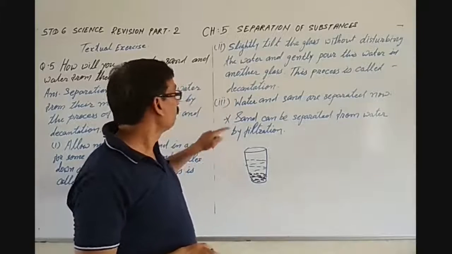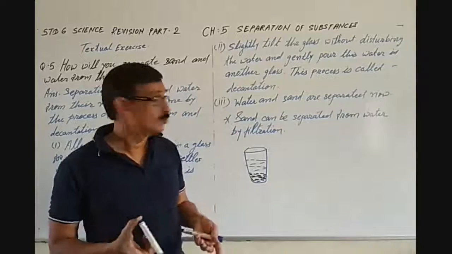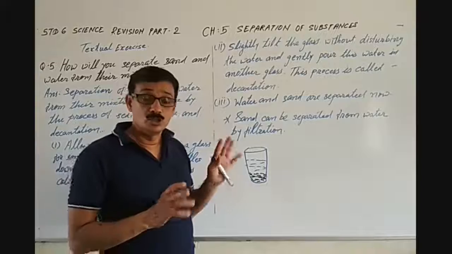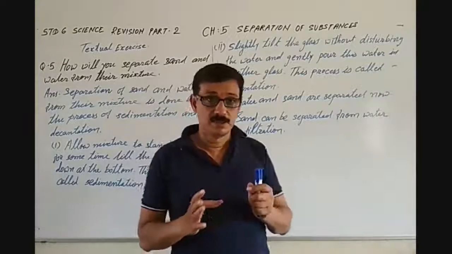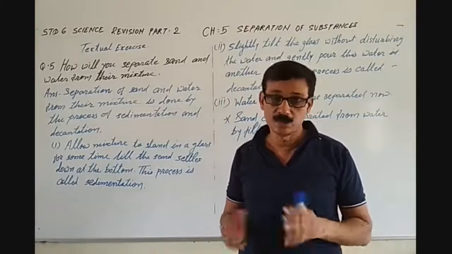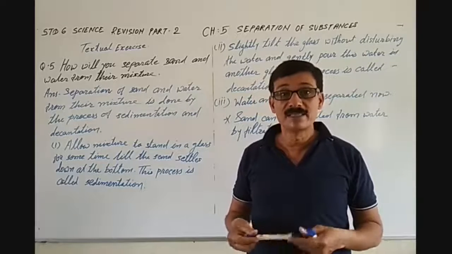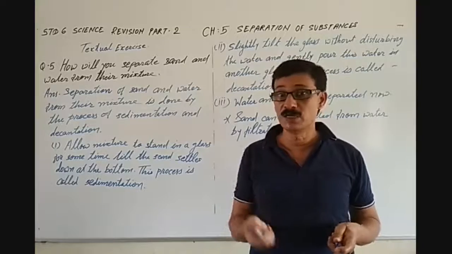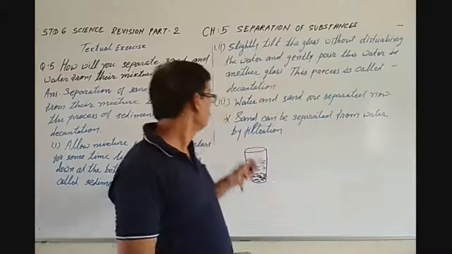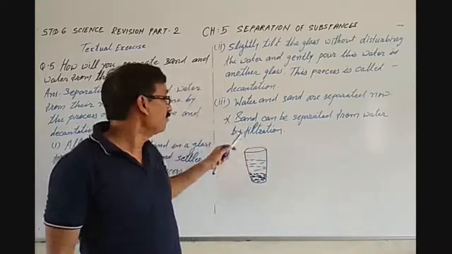Now water and sand are separated. So this is one of the ways through which we can separate water and sand. Another way is also there. Sand can be separated from water by filtration.